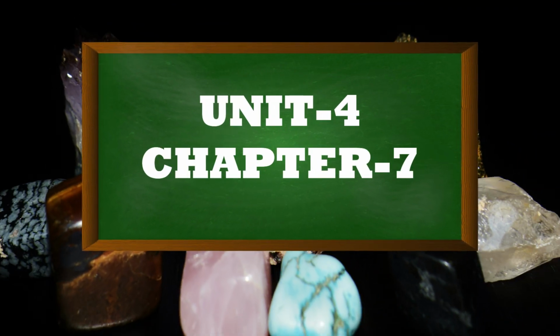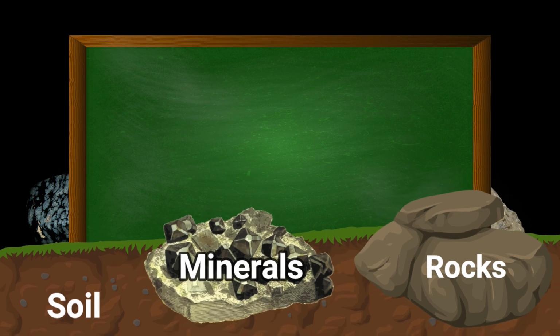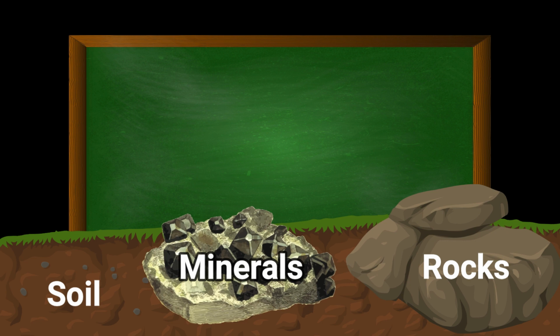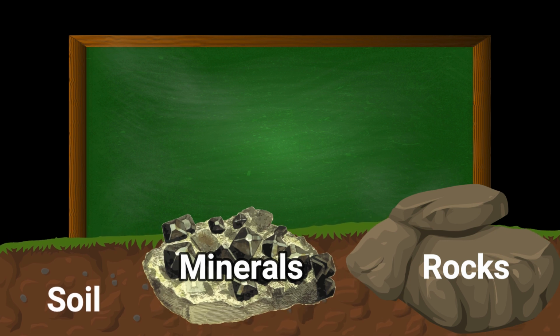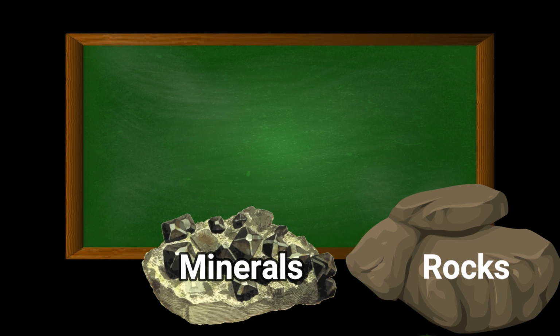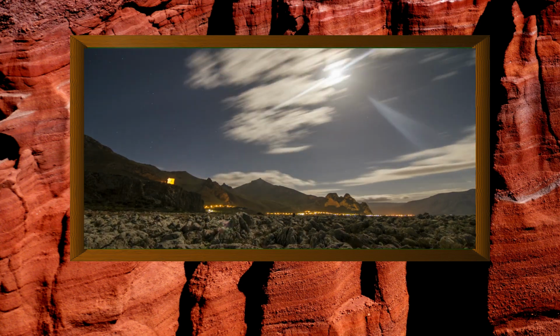Today, I will be teaching you a content from Science, Unit 4, Chapter 7, through this e-learning medium. This chapter has 3 topics: rocks, minerals, and soil. Before I start with my explanation, I would like to shortly give you a brief idea about each of these topics. Firstly, minerals. Now you may be wondering, why have I chosen minerals instead of rocks? It is because rocks come from minerals. So it will be clear to you if you first understand minerals.